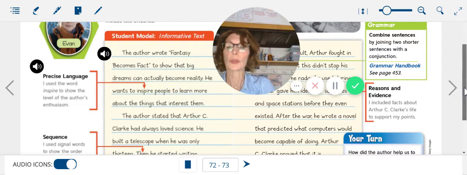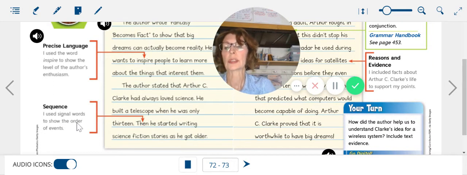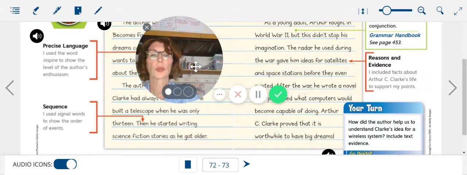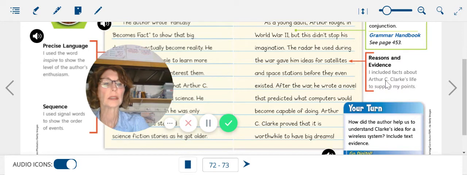Evan also used sequence, and you can see that by the use of signal or transition words that show the order of events. Evan also used text evidence to support his reasons or points. In this case, he included facts about Clark. He included the time that he served in World War II, and that it gave him ideas for satellites.